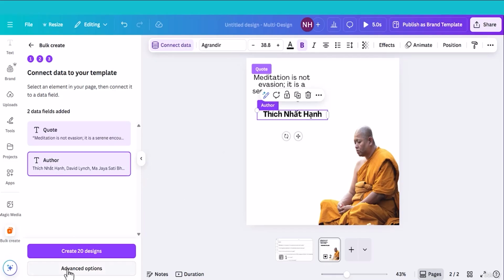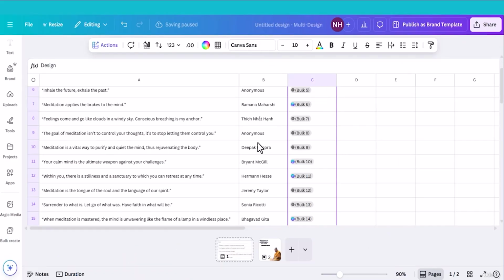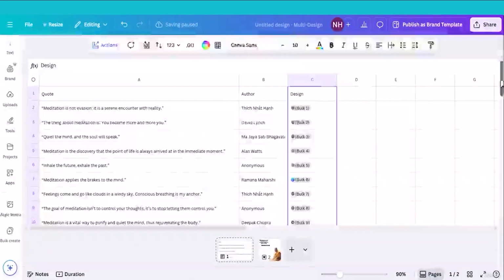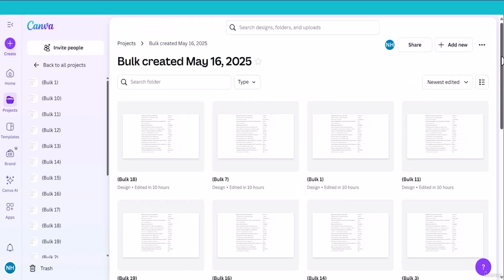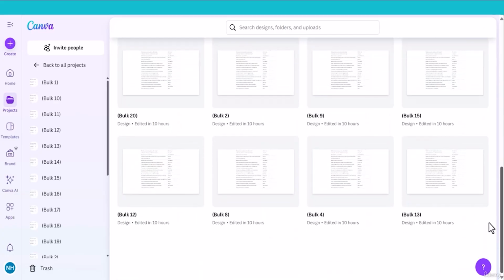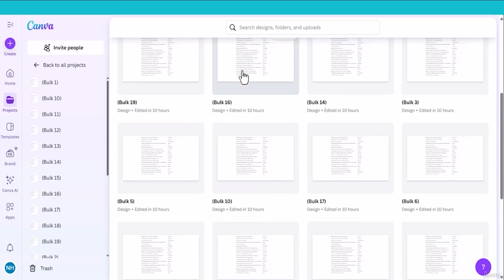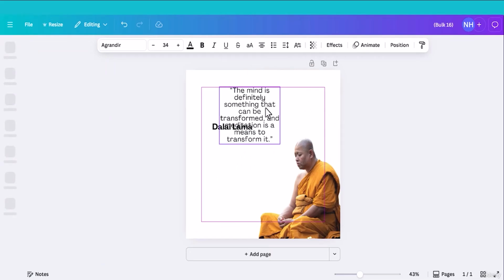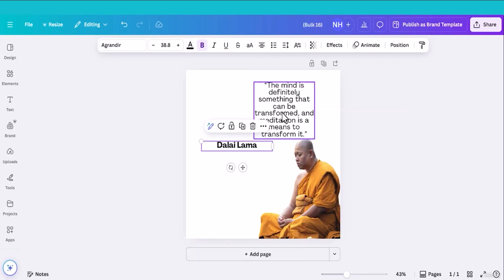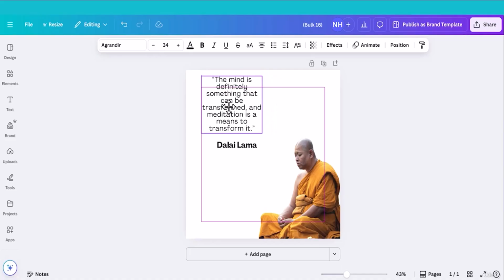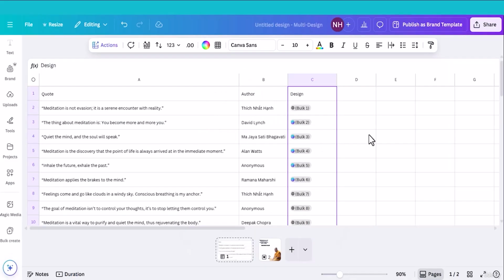All I have to do is click Create 20 designs. In a blink of an eye, we have got 20 designs. Let me see the designs in the folder. As you can see, we have made 20 designs with a single click. Let me check this one. Sometimes we have to do a little bit of editing to make everything perfect. Just change the position of the text. Perfect. So we can create more content with the bulk create feature.